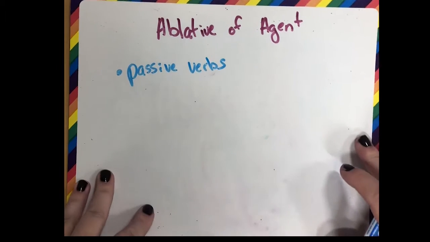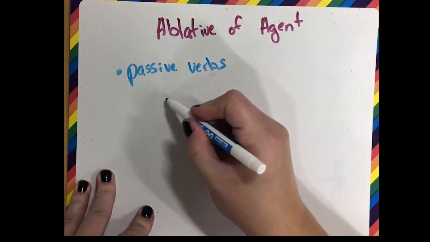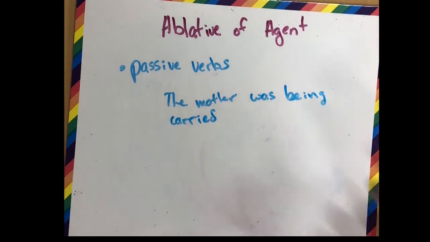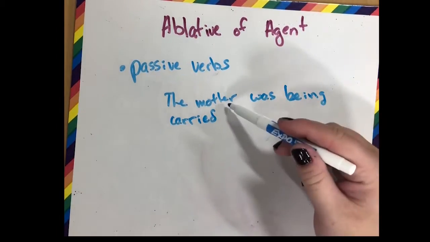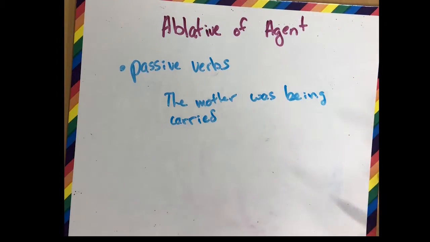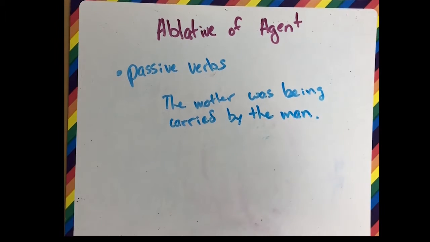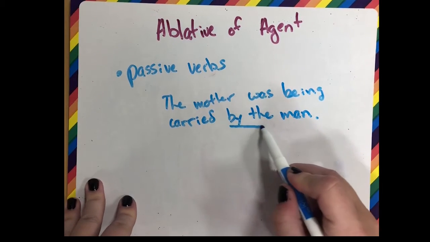So if we have a sentence like the mother was being carried, this is a passive sentence. The mother is being carried. She's not doing the carrying. However, with the ablative of agent, it gives us who or what is doing the carrying. And in this case, it's going to be by the man. So ablative of agent would be this right here, by the man.